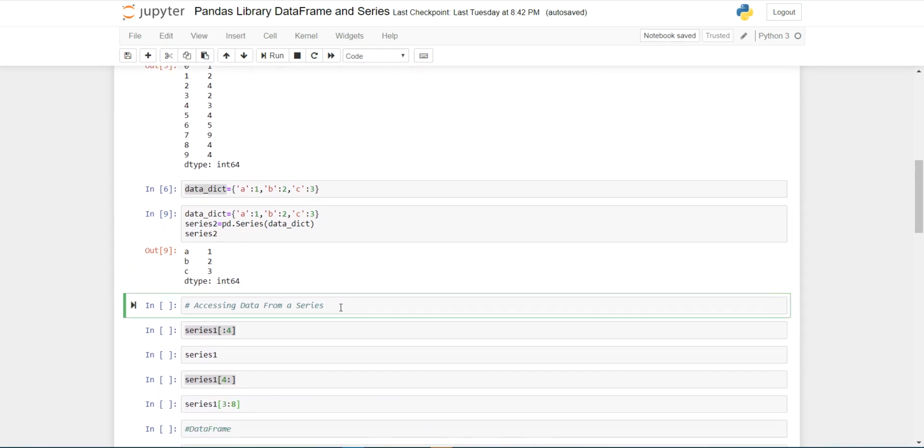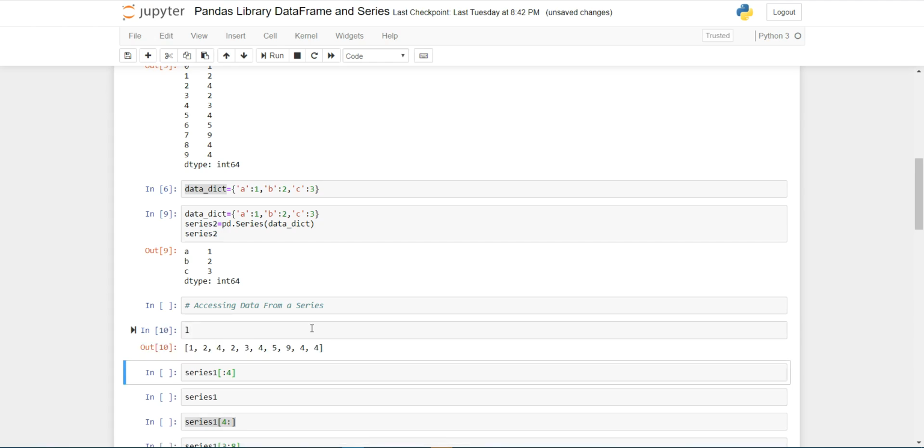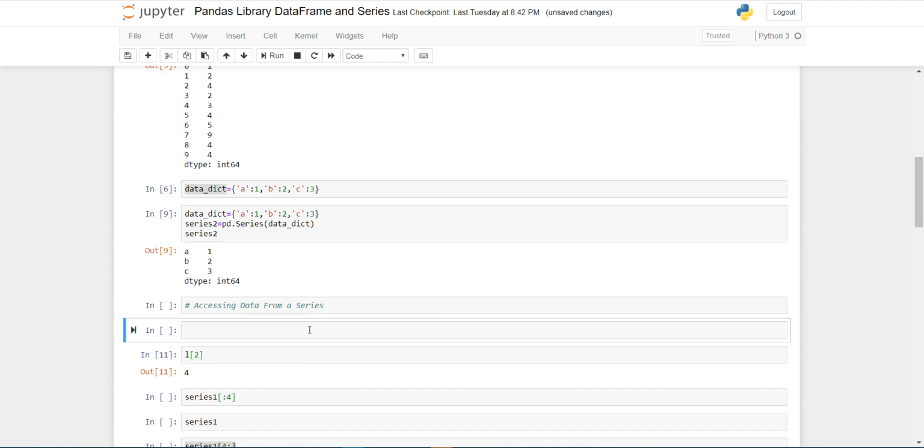Now, accessing data from series. As we have discussed in my previous video, Basic Python Programming Topics for Data Science, I have created a list here. To access data from this list, we use square brackets and we simply pass the position of the element. So L2 is 4.